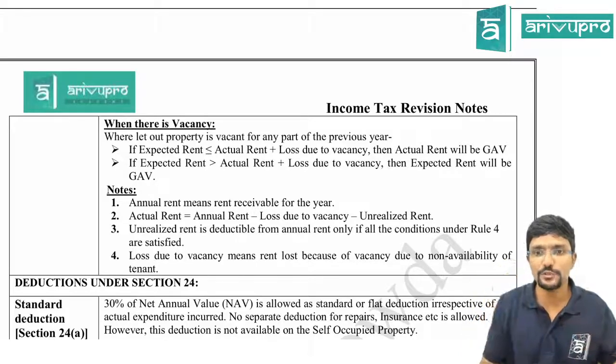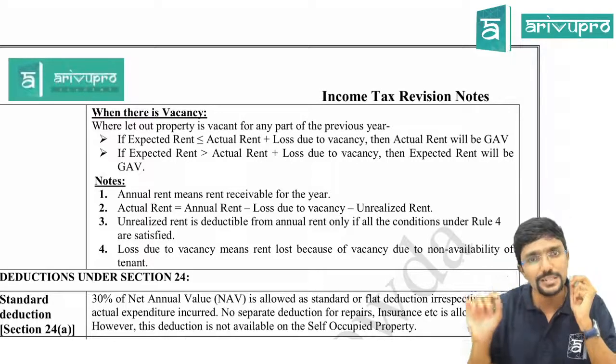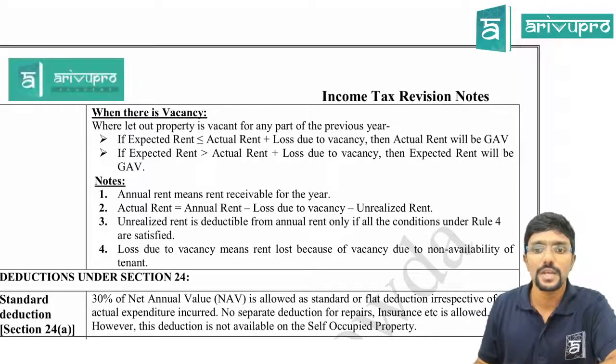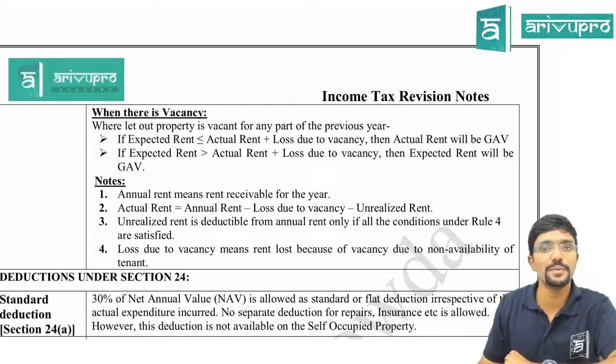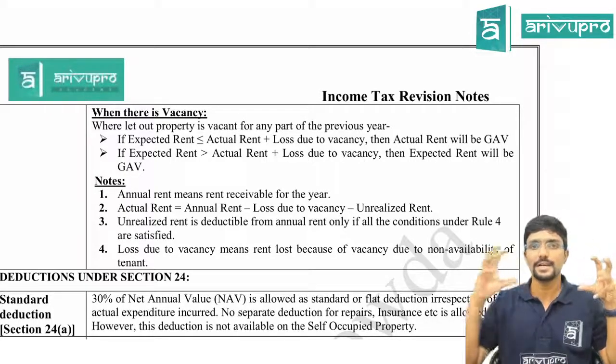So compare these 2 figures. If expected rent is less than or equal to actual rent plus loss due to vacancy, then your actual rent will be the gross annual value. If it is the other way around, then your expected rent will be your gross annual value. Clear? Sir, what is the difference between unrealized rent and loss due to vacancy?